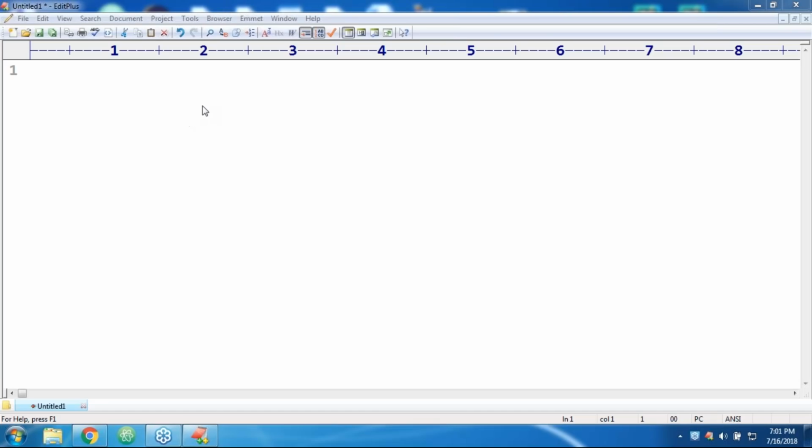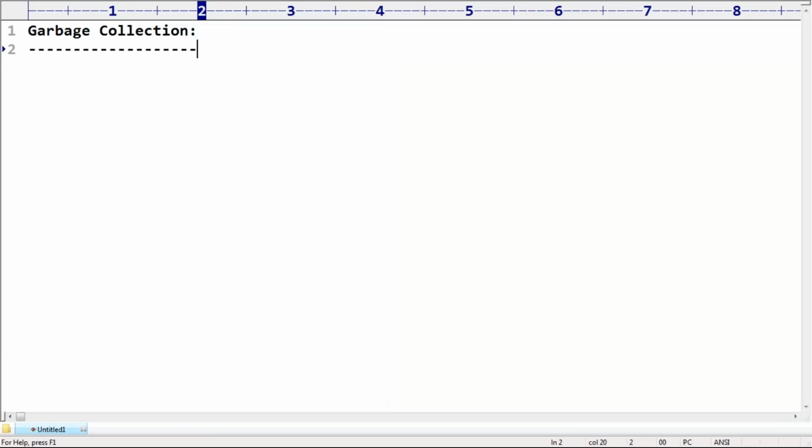Next level, let me go for a beautiful concept we are going to discuss: garbage collection. Regarding the garbage collection concept, which is very important, it is also related to objects only. That's why it will be there inside the OOPS concept by default. So let me talk about the garbage collection scenario also.